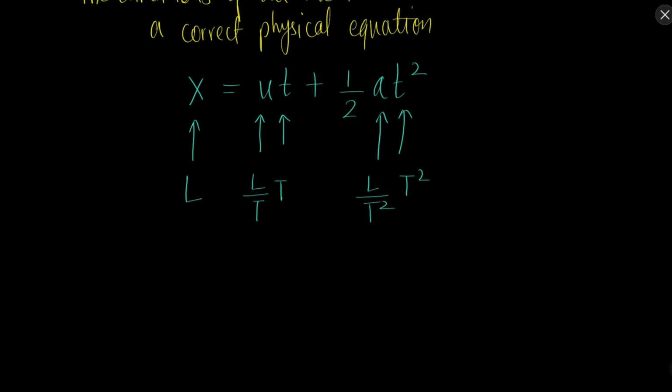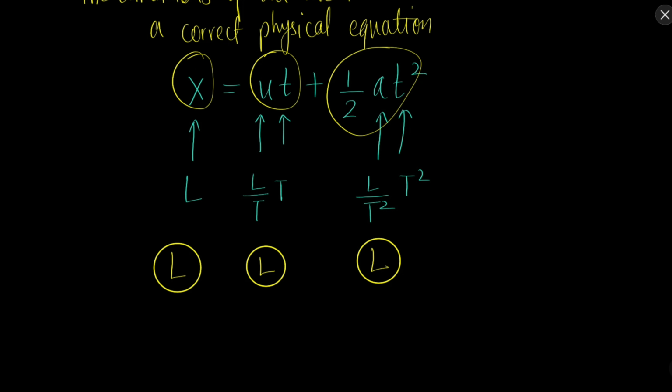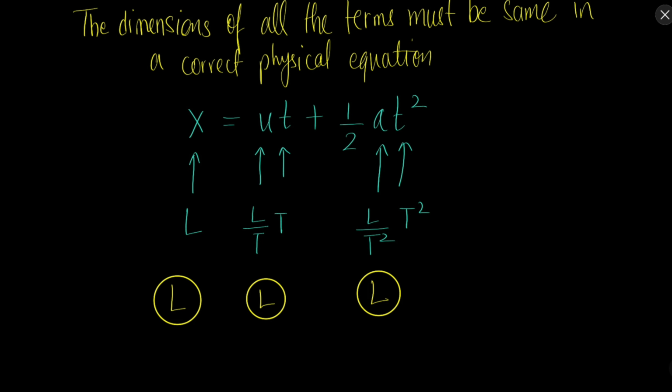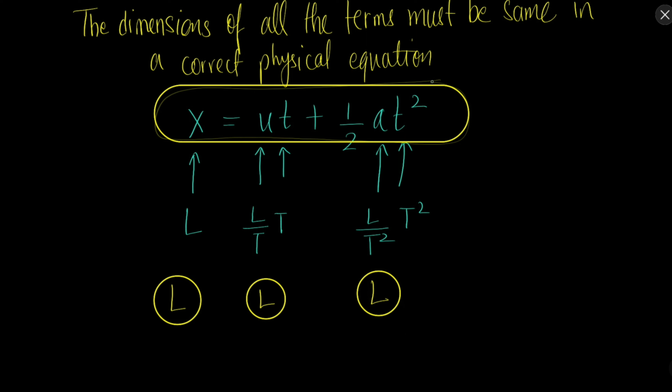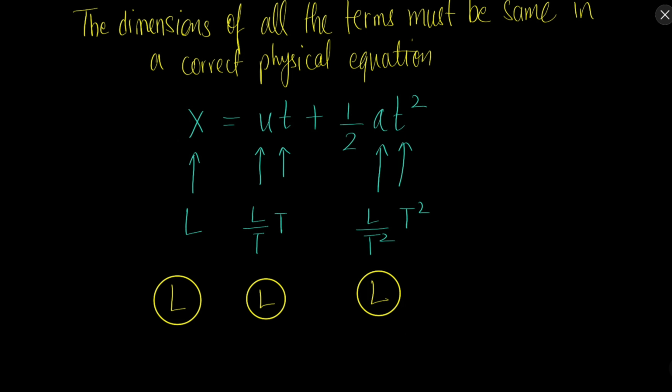So if you see here, what are the dimensions for this side? L. What is the dimension here? Again L. What is the dimension here? Again L, because this will get cancelled, this will also get cancelled. So you see here, all the terms have the same dimension. We have 3 terms and all these 3 terms have the same dimension. So if it is the case, then, it is not necessary, but this can be a correct equation in physics.